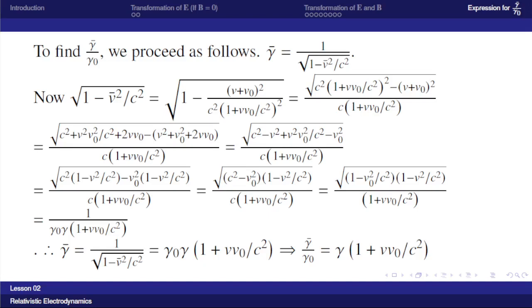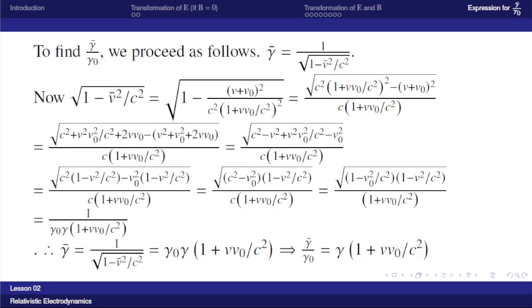Now expanding inside the bracket using (a plus b) whole square and doing some mathematical steps, which is shown here, we can see that it will be equal to c square minus v0 square into 1 minus v square by c square. So it can be written as (1 minus v0 square by c square) into (1 minus v square by c square), divided by (1 plus v0 by c square).